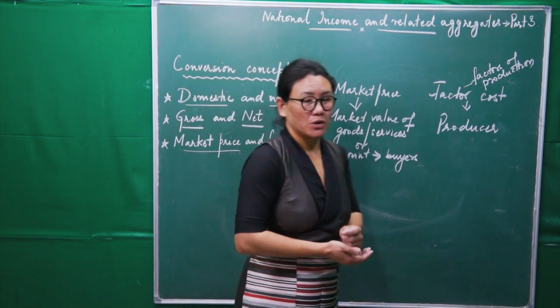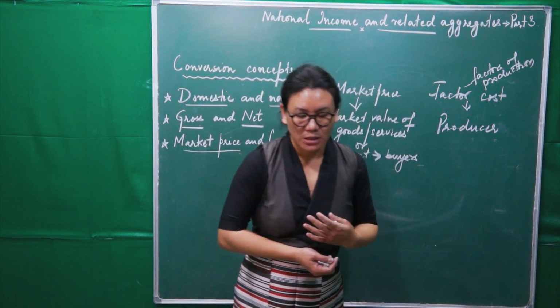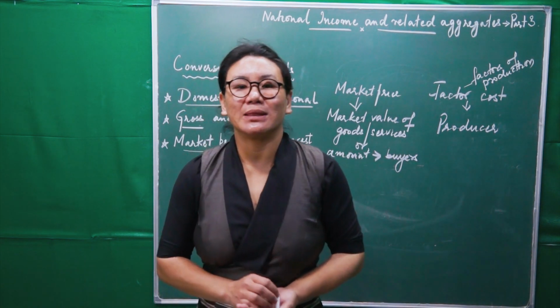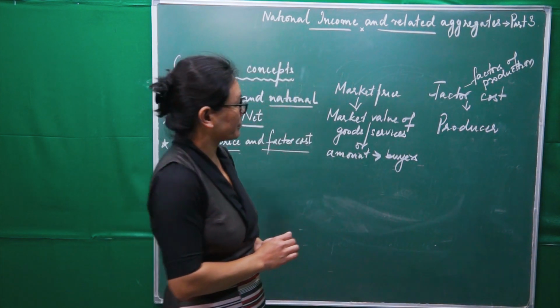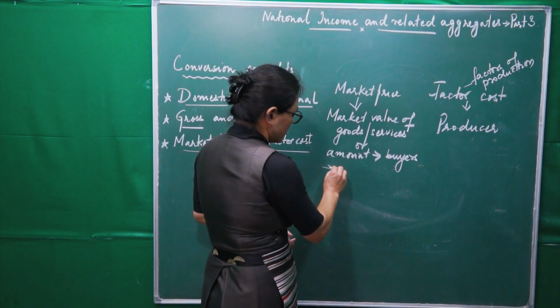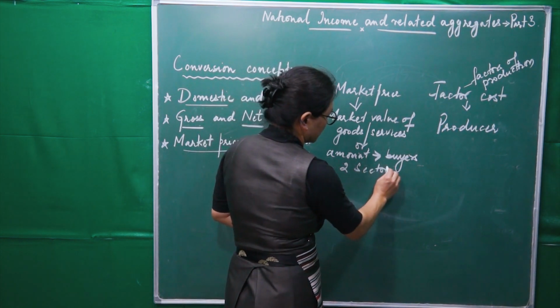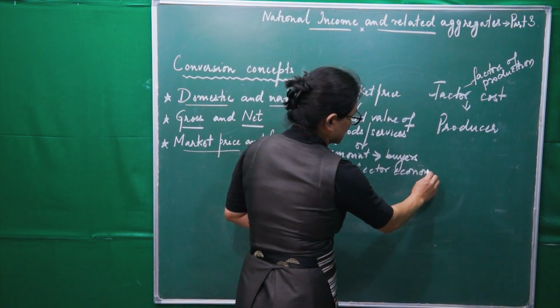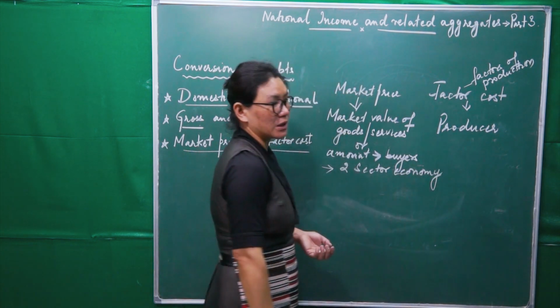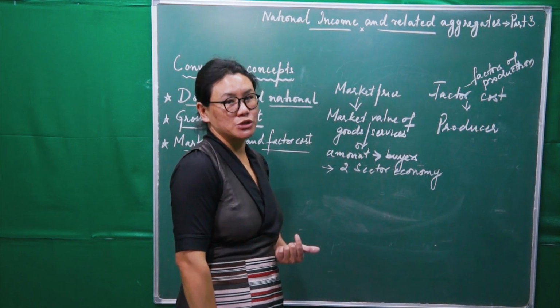Now see here, market price and factor cost concept. There is no difference between these two concepts in a two-sector economy. Again, these sectors of the economy are given in your previous chapter.